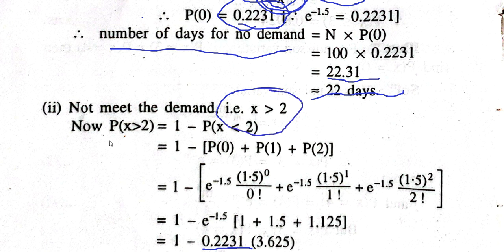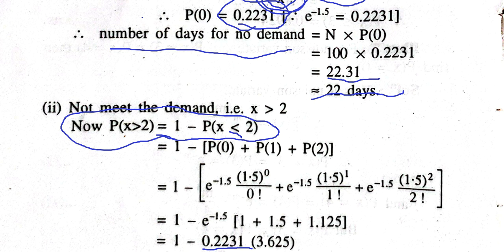So in this case, we require the probability of x greater than 2, which is equal to 1 minus the probability of x less than or equal to 2. Here there is a printing mistake; it should be less than or equal to.